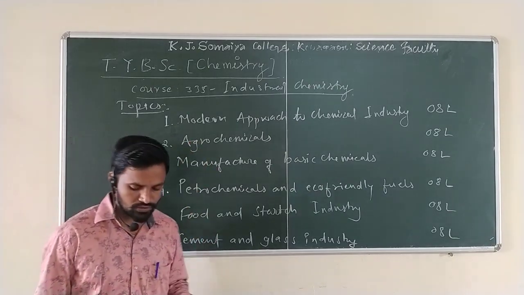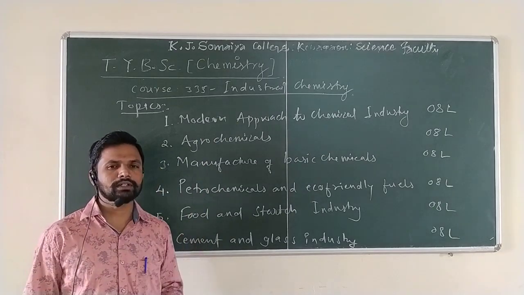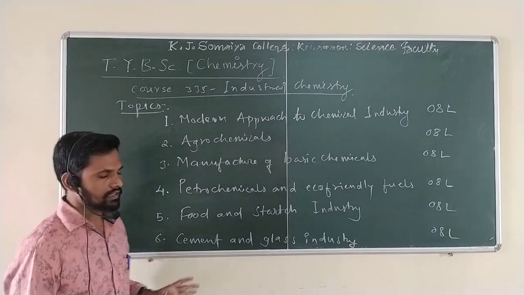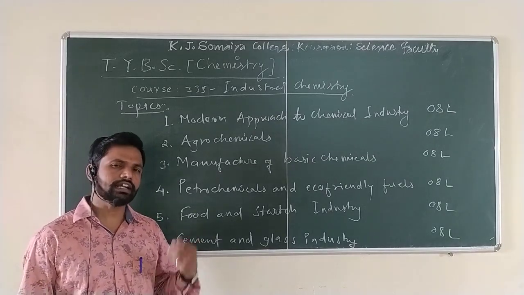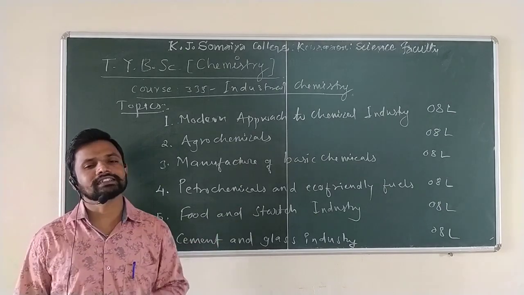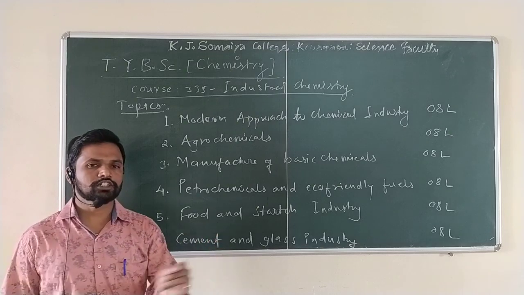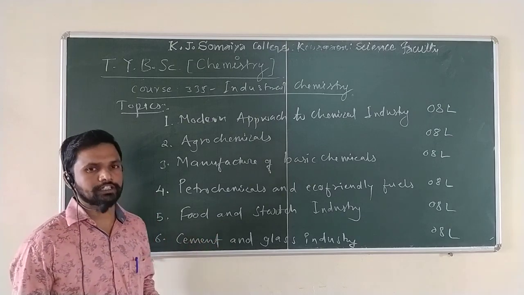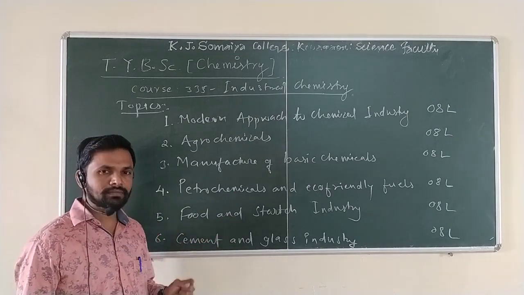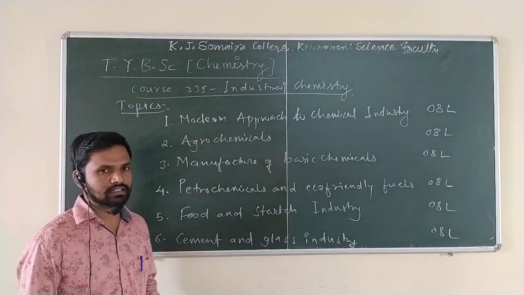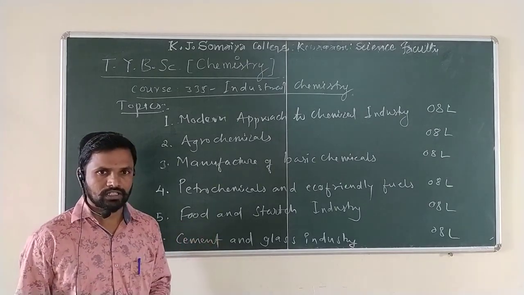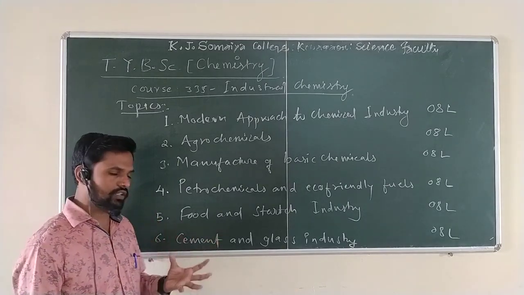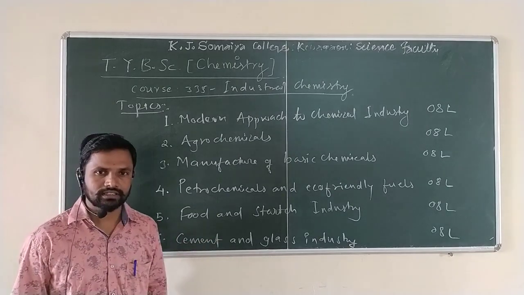This modern approach to chemical industry includes the basic requirements of any chemical industry, that is, what you need to establish an industry, whether it is a chemical industry or any industry. How does chemical production work? If you want to prepare any product or material, you require a production unit. What is meant by unit operations? How are the operations done? What is meant by unit process? What is meant by quality of a product, quality control? How is the quality of a product controlled by this particular unit? Quality assurance.